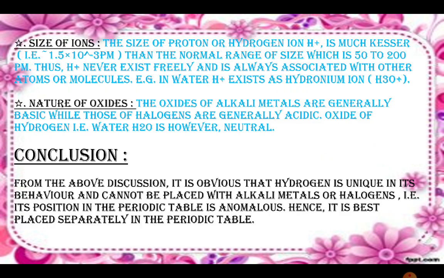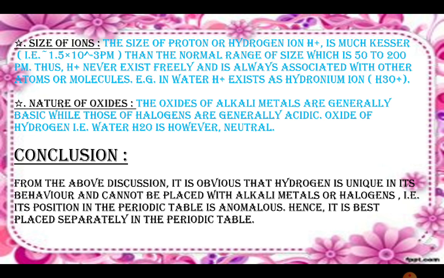Size of ions. The size of proton or hydrogen ion H+ is much lesser than the normal range of ionic size, which is 50 to 200 pm. Thus, H+ never exists freely and is always associated with other atoms or molecules. Example: in water, H+ exists as hydronium ion. Nature of oxides. The oxides of alkali metals are generally basic, while those of halogens are generally acidic. Oxide of hydrogen, that is, water, H2O, is however neutral.